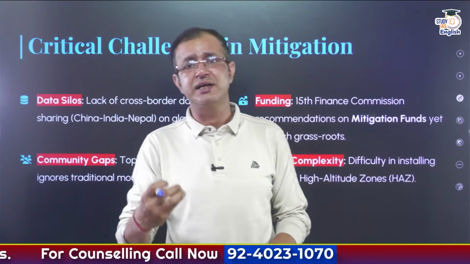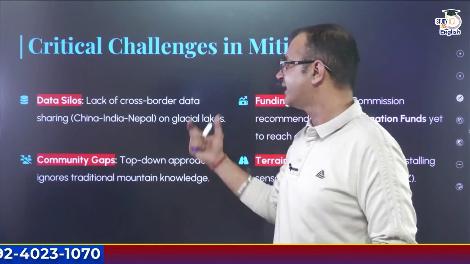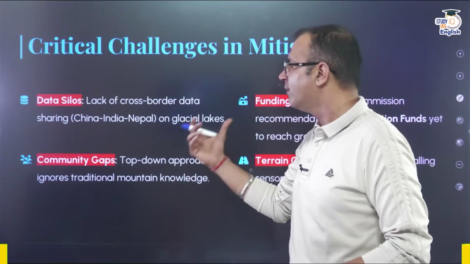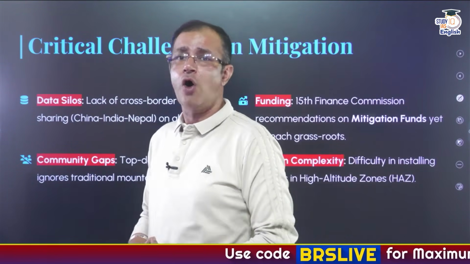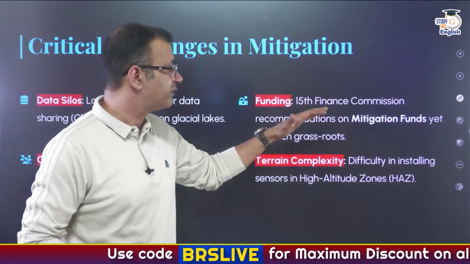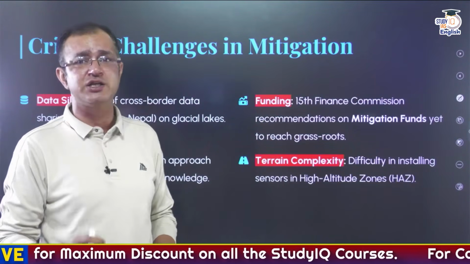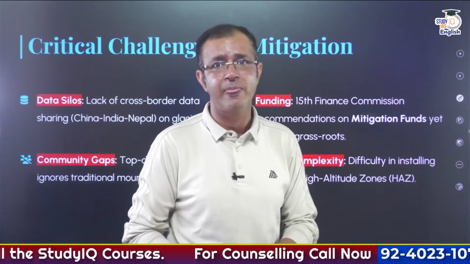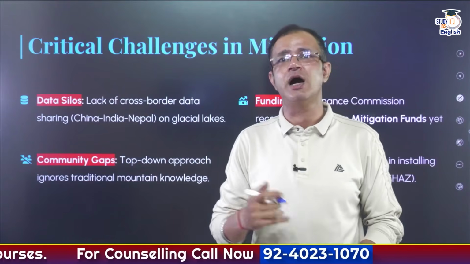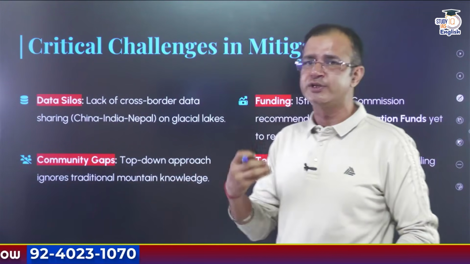Now, there are certain critical challenges that we have when it comes to mitigation. The first is the lack of cross-border data sharing between China, India, and Nepal on glacial lakes. Another challenge is that the 15th Finance Commission recommended a mitigation fund, but this fund has not yet reached the grassroots. The third challenge is community gaps, that is, the top-down approach ignores traditional mountain knowledge.